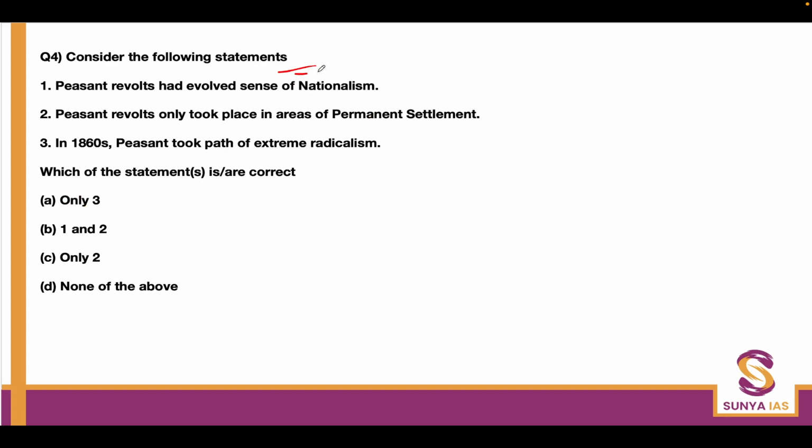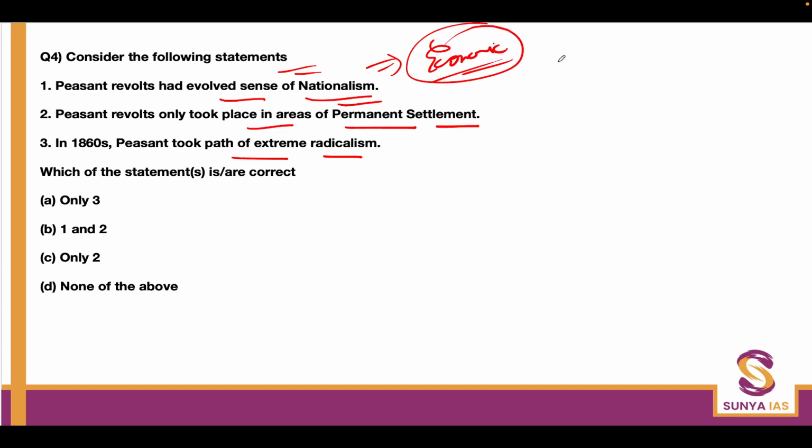Consider the following statements. Peasant revolts had evolved a sense of nationalism. Peasant revolts only took place in areas of permanent settlement. In the 1860s, peasants took the path of extreme radicalism. Which of the statements are correct? Peasant revolts had evolved a sense of nationalism. No, usually peasant revolts were focused on economic issues, and a sense of nationalism was usually not present or prevalent in the peasant revolts. So the first statement is wrong.